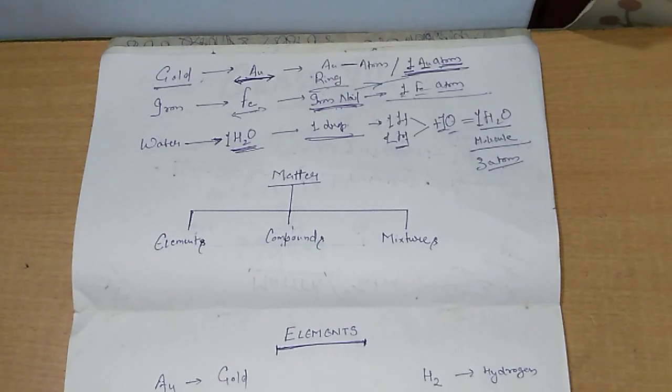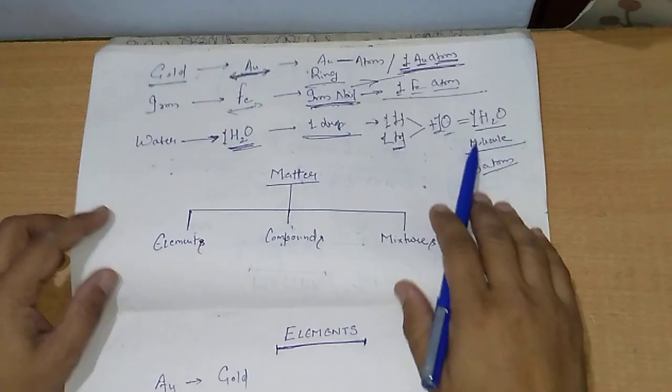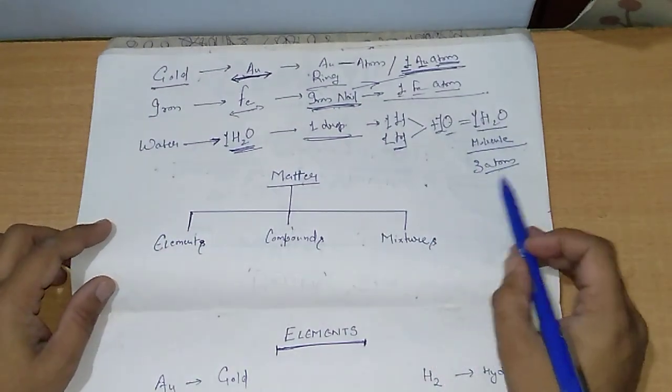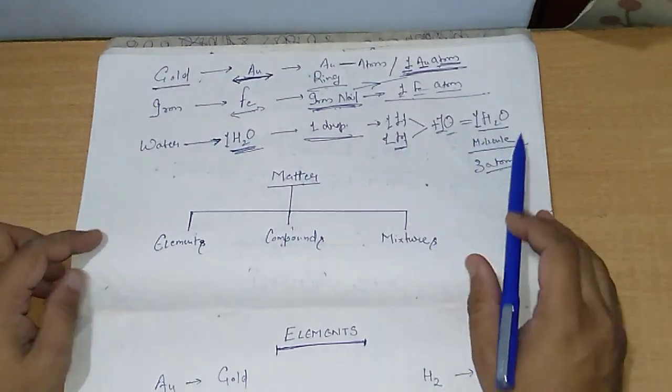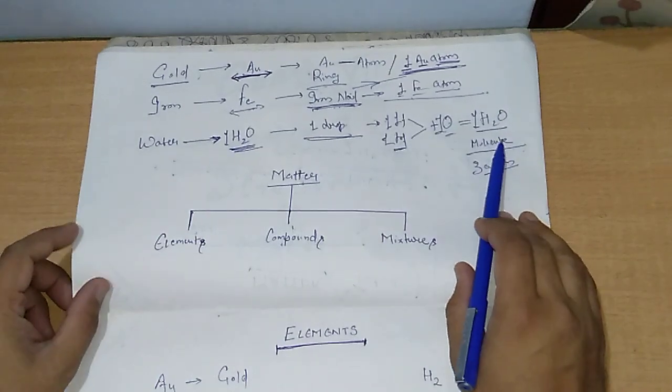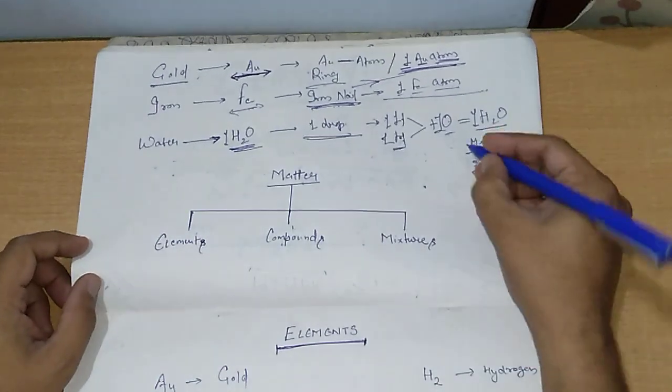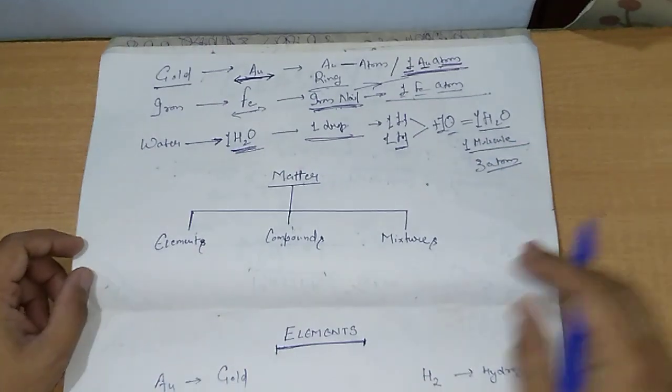Two different gases combine to form one drop of water, which is called a molecule. Three atoms are there: two atoms of hydrogen and one atom of oxygen combine to form one molecule of water, clear.